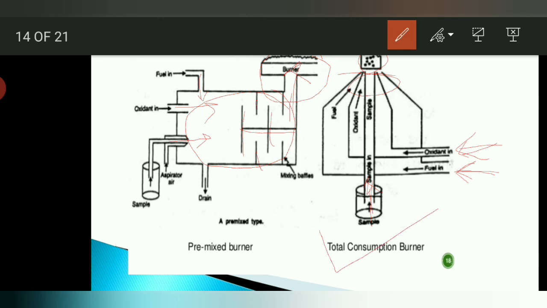So most of the time we are using the premix burner in the AAS system. The question asked on this topic is: give a short note on types of burner, or they can ask specifically to explain the total consumption burner, explain the premix burner, or maybe give the advantages and disadvantages of the total consumption burner or premix burner, or maybe they can ask the difference between the premix burner and total consumption burner. It is a very important point regarding the exam.